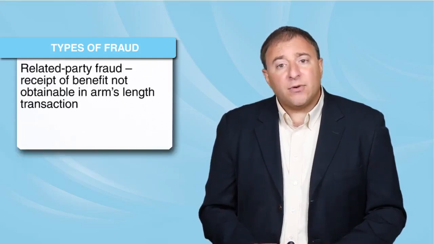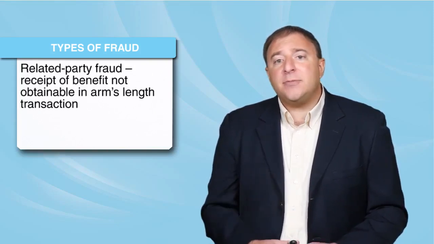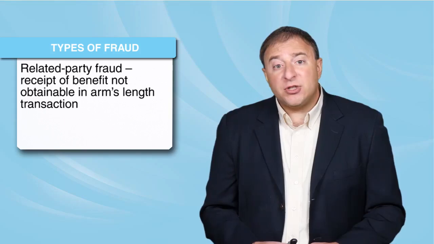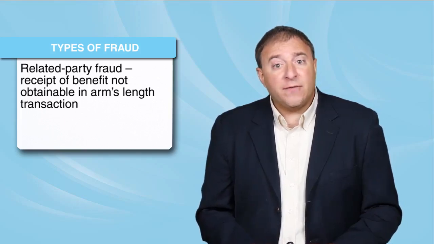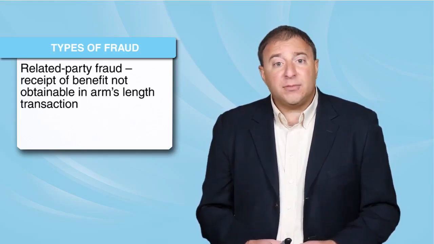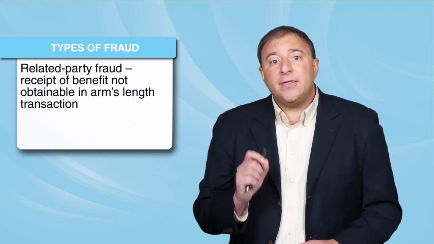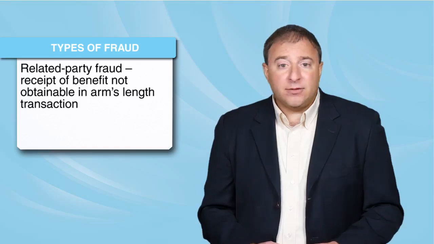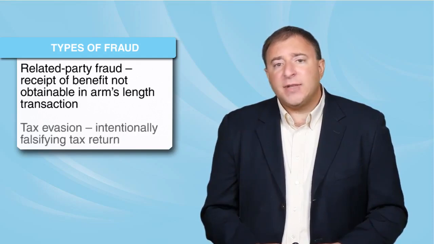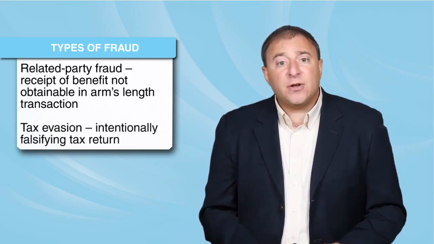A related party fraud is receipt of a benefit not obtainable in an arm's length transaction. In the example where the purchasing agent had an ownership interest in an office supply store, if the purchasing agent sold the business office supplies at an inflated value, that would be a related party fraud. Additionally, we have tax-related fraud. Tax evasion is intentionally falsifying a tax return.